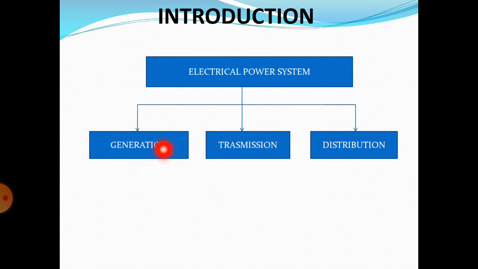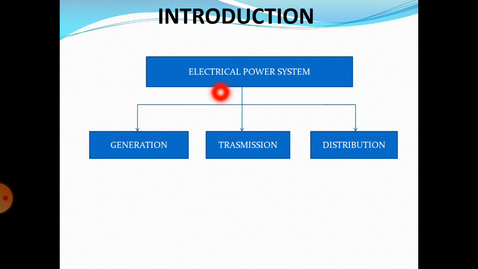When the power is generated in the generating stations, it is transmitted by using these transmission lines, and then this power is delivered to the consumers by using the distribution systems.